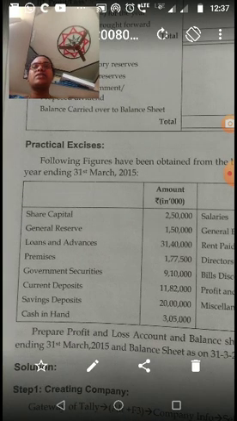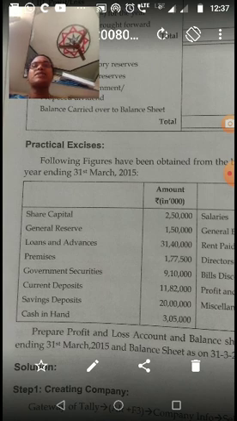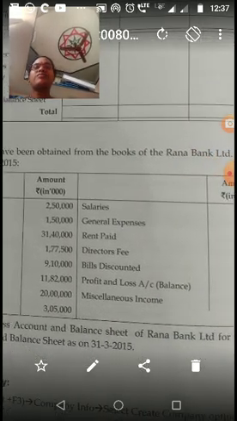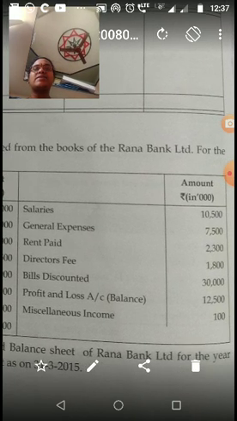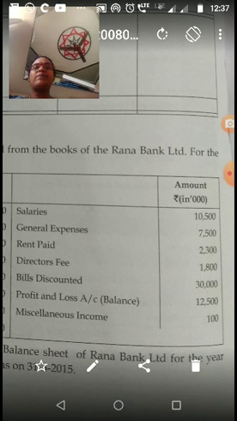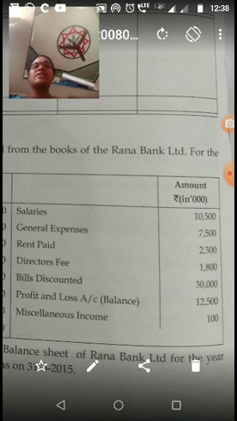Then general reserve, that is 1,50,000. Loans and advances 31,40,000. Premises 1,77,500, government securities 9,10,000, current deposits 11,82,000, saving deposits 20 lakhs, cash in hand 3,05,000. Then salaries 10,500, general expenses 7,500, rent paid 2,300, directors fees 1,800, bills discounted 30,000, profit and loss account 12,500, miscellaneous income 100.